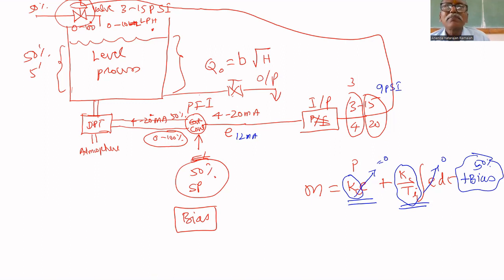What is time constant? I think in the transducer lab you might have found the time constant of an RTD. You inject the RTD inside boiling water. At what time does it reach 63.2% of the final value? The time taken for that gives the time constant. Am I correct or not? Did you do that experiment?